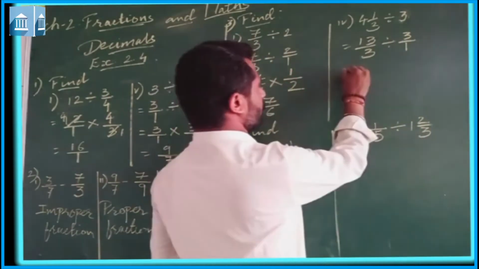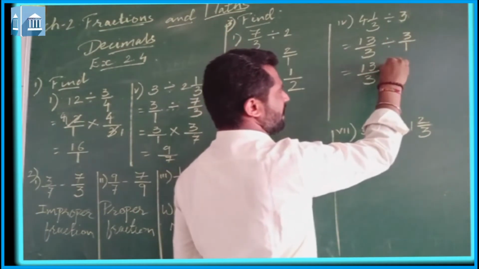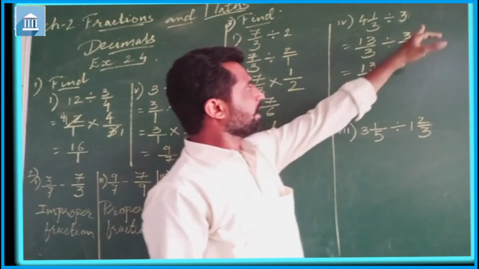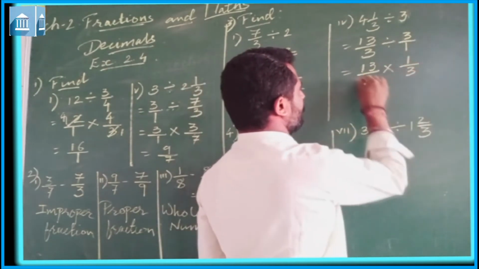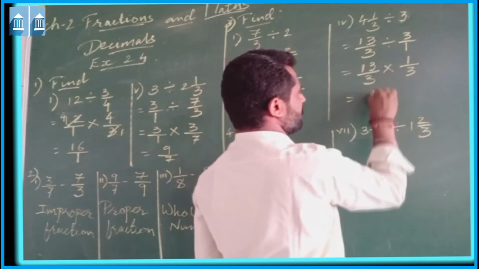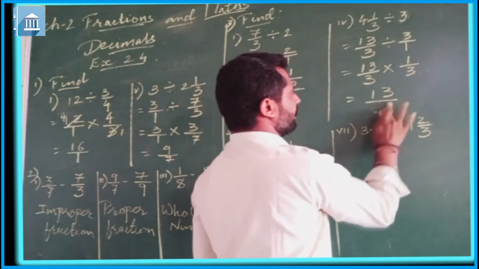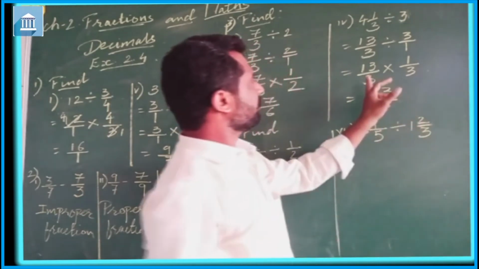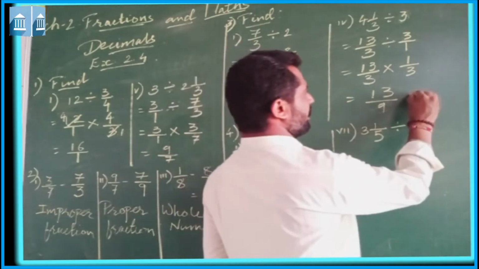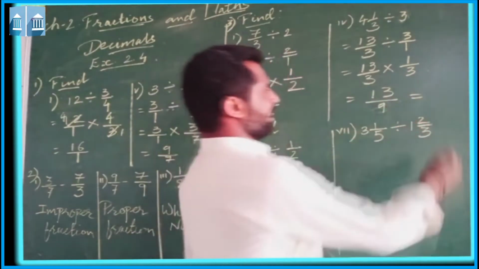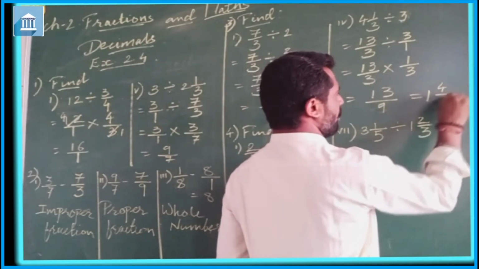Now 13 upon 3, in place of the division sign we will multiply. 3 upon 1 we will write as 1 upon 3. So the answer will be 13 1s are 13 and 3 3s are 9. Now again this is an improper fraction. If you want you can convert it into a mixed number, that is 9 1s are 9, remainder is 4 upon 9.